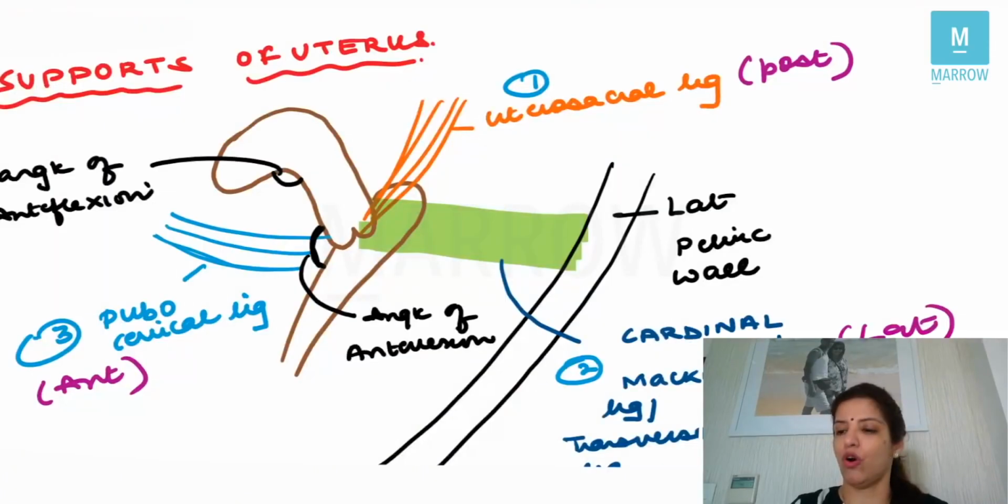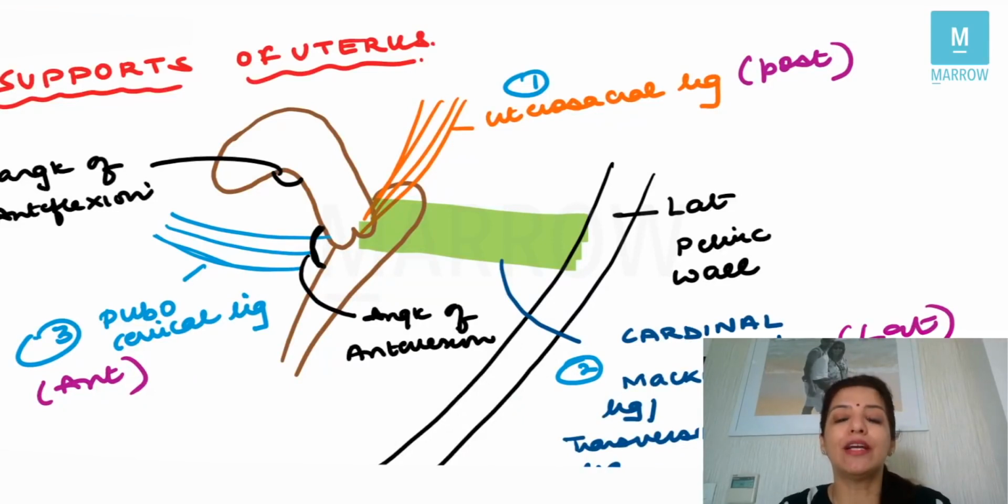So the first step in prolapse is always retroversion of the uterus. So the first support, if you have to classify the supports, is the angles, and these angles are the angle of anteversion and the angle of anteflexion, right?